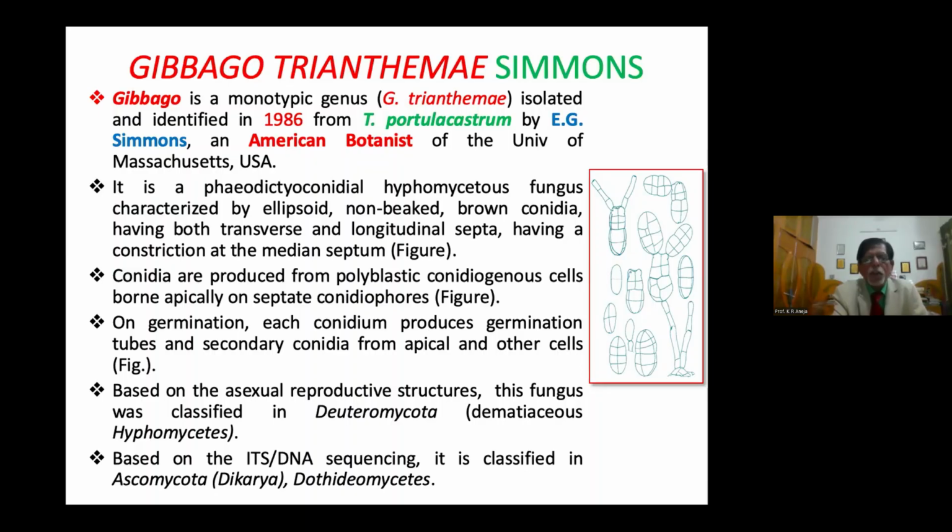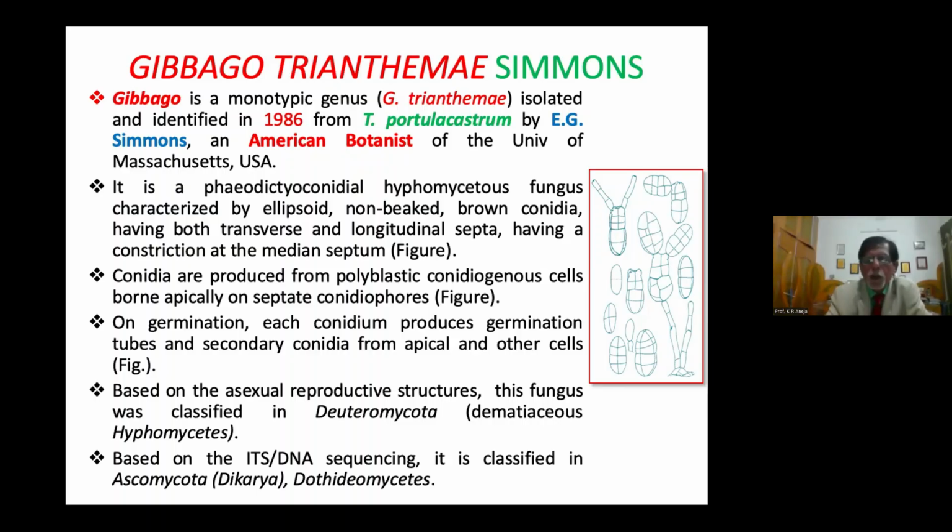This is a phaeodictyoconidial fungus. It is dark colored and produces dark colored conidia having transverse and longitudinal septa, which is referred to as a muriform conidium, different from the Alternaria conidium, which has a similar type of septa. Another important feature is that this fungus has a constriction at the basal point of the conidium. These conidia are produced by polyblastic conidiogenous cells, and the conidia produce a germ tube, and the germ tube has the ability to produce another conidium too.